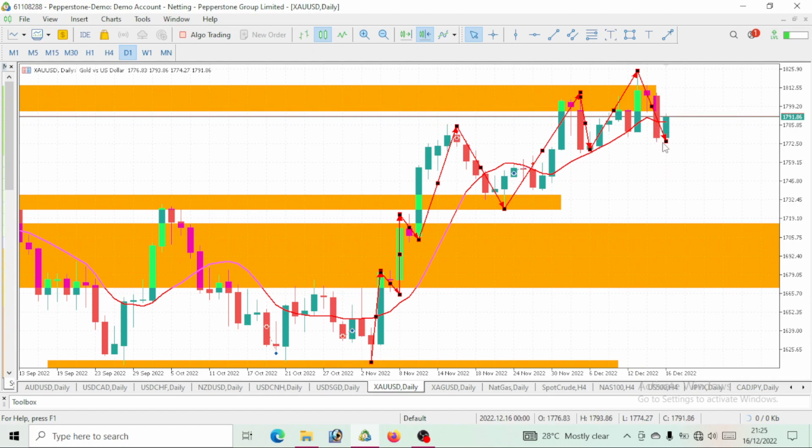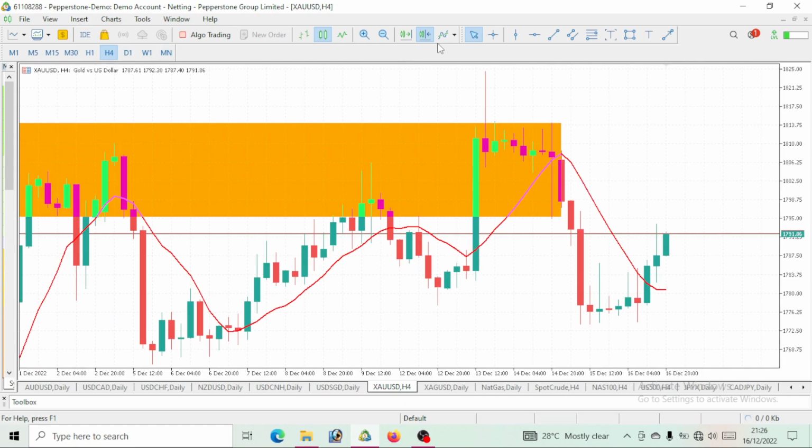So this week, now that we've gotten a pullback, this week that you are predicting for, guys, watch out for a continuous bullish move. Thereby, we should be able to take out this high. So this gold, we are still on a bullish move. So anyhow you want to take this trade, you should look to go long on this gold, right? We are still on a bullish move, and we can still see this price still above our 10 period moving average. So as long as we are still above this 10 period moving average, then clearly we are still on an uptrend move. Now let's see what this 4-hour time frame actually says.